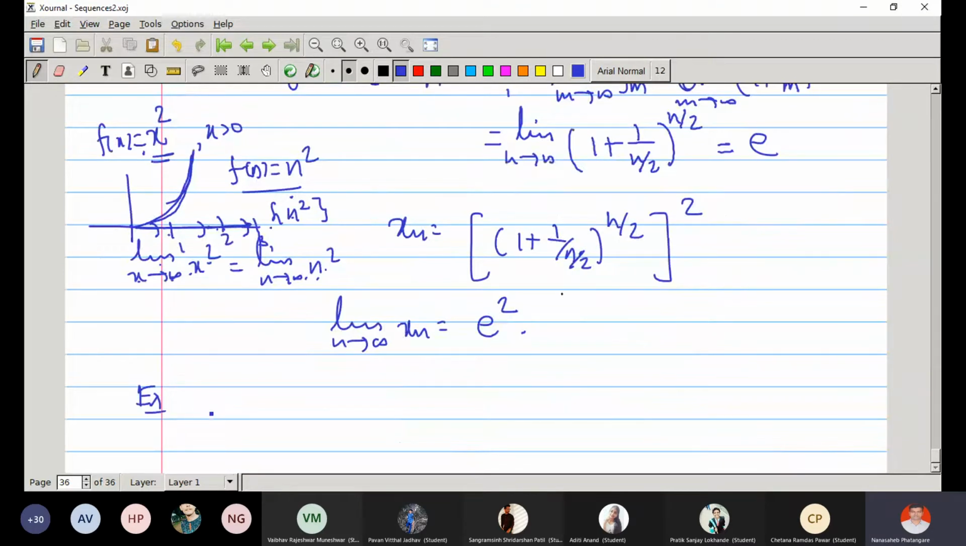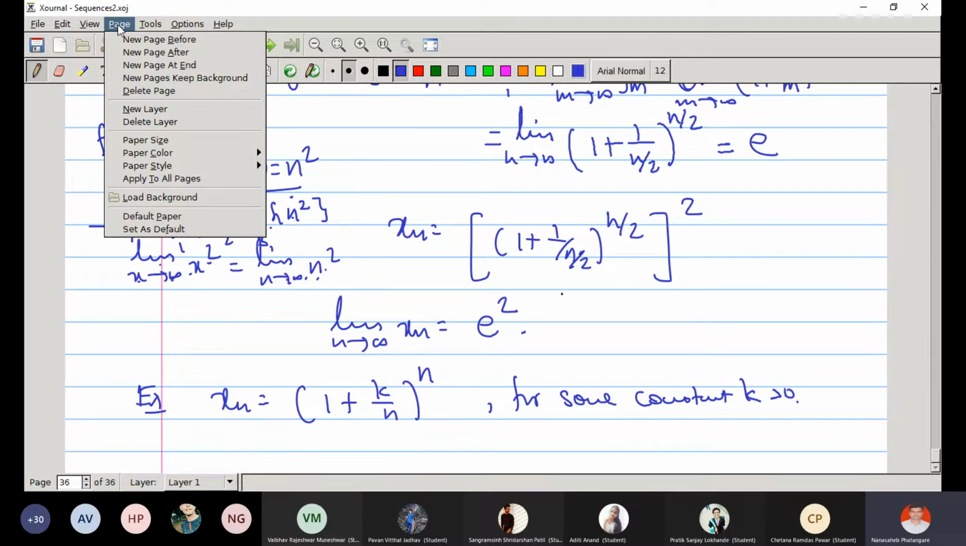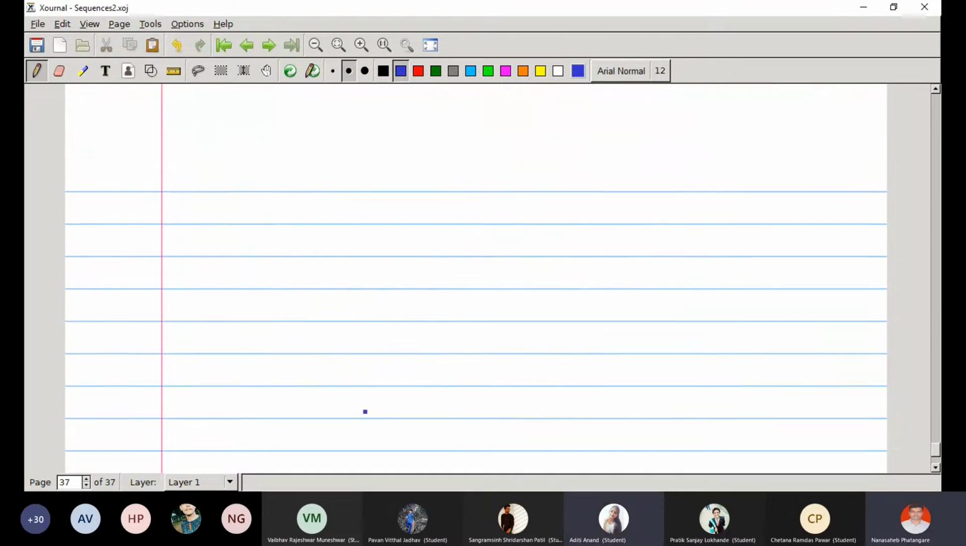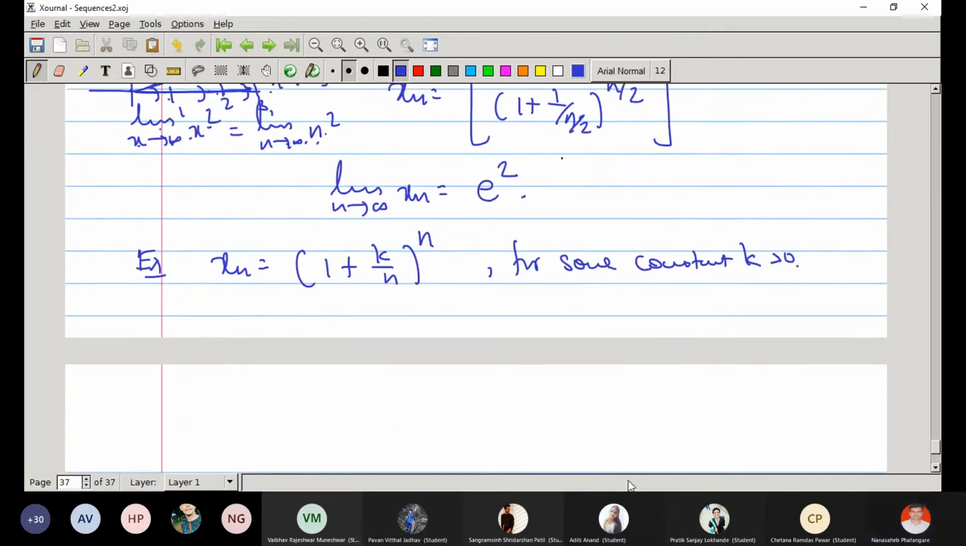Now, can we generalize this? xn is equal to (1 plus k upon n) raised to n, for some constant k, a positive constant basically. Then what is the limit of this sequence? Can you generalize this? e raised to k. Right. So the limit of xn is e to the power k.